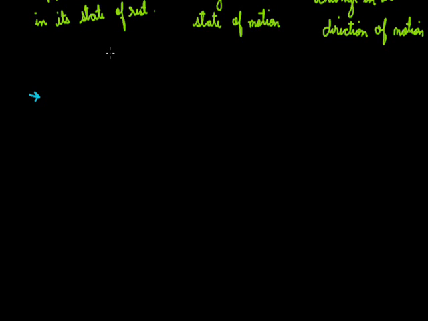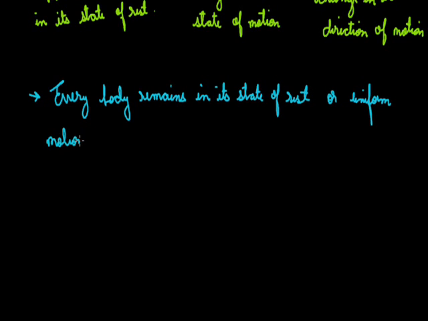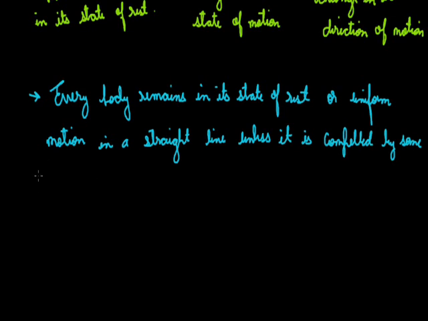Means if we want an object to change its state of rest or of its uniform motion, then some external force should be applied on that object. This is the statement of Newton's first law.